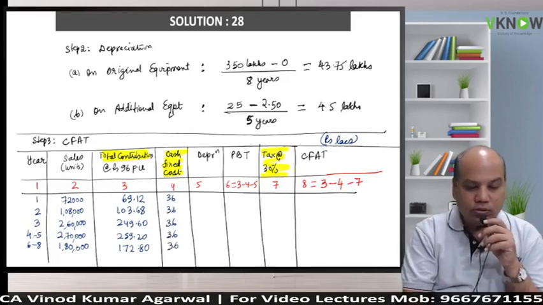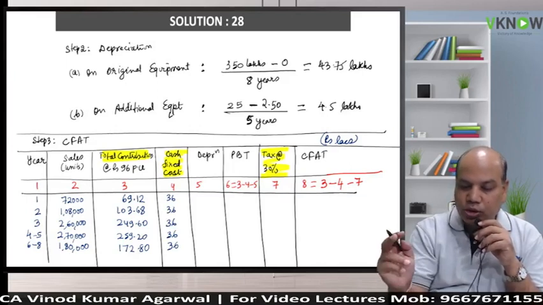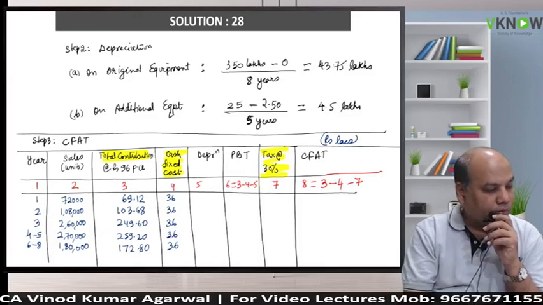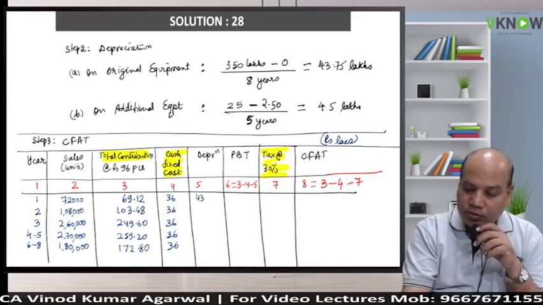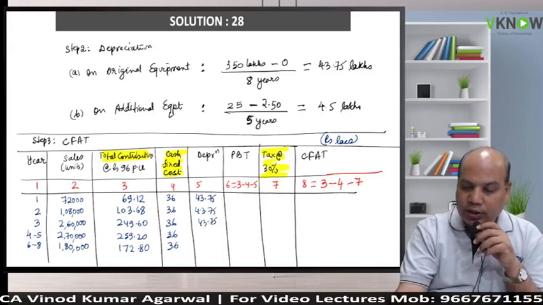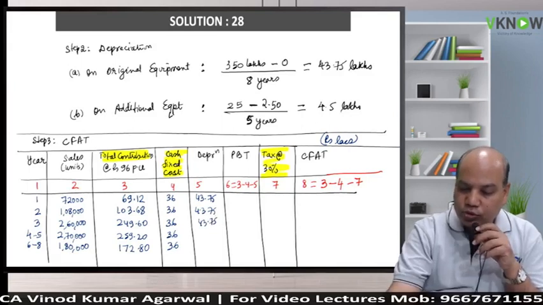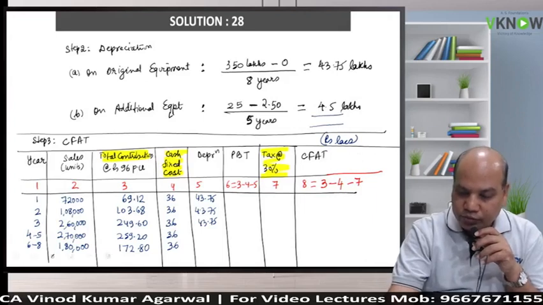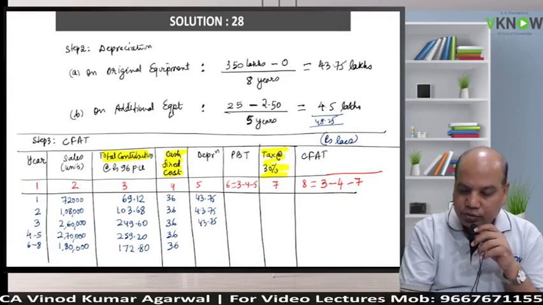Okay, wait. Depreciation we have already calculated above. For the first, second and third year, it will be only the original equipment, 43.75. But from the 4th year till the 8th year, you have to add 4.5 also. So you will get the total 48.25. If you have space in the table, you can do that.